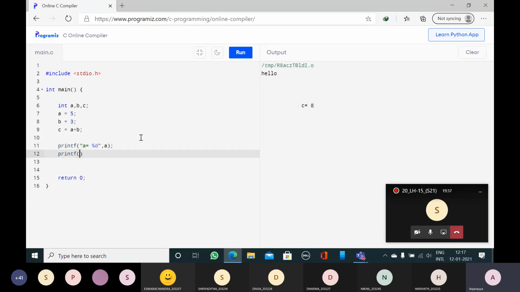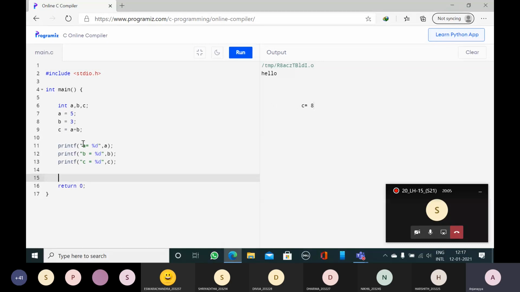Printf, B is equal to percentage %d, B. Printf, I want to see all the values onto the output screen. C is equal to percentage %d, comma C. Every statement should end with a semicolon. It is the earlier program only, but here I am printing the A value as well as the B value.